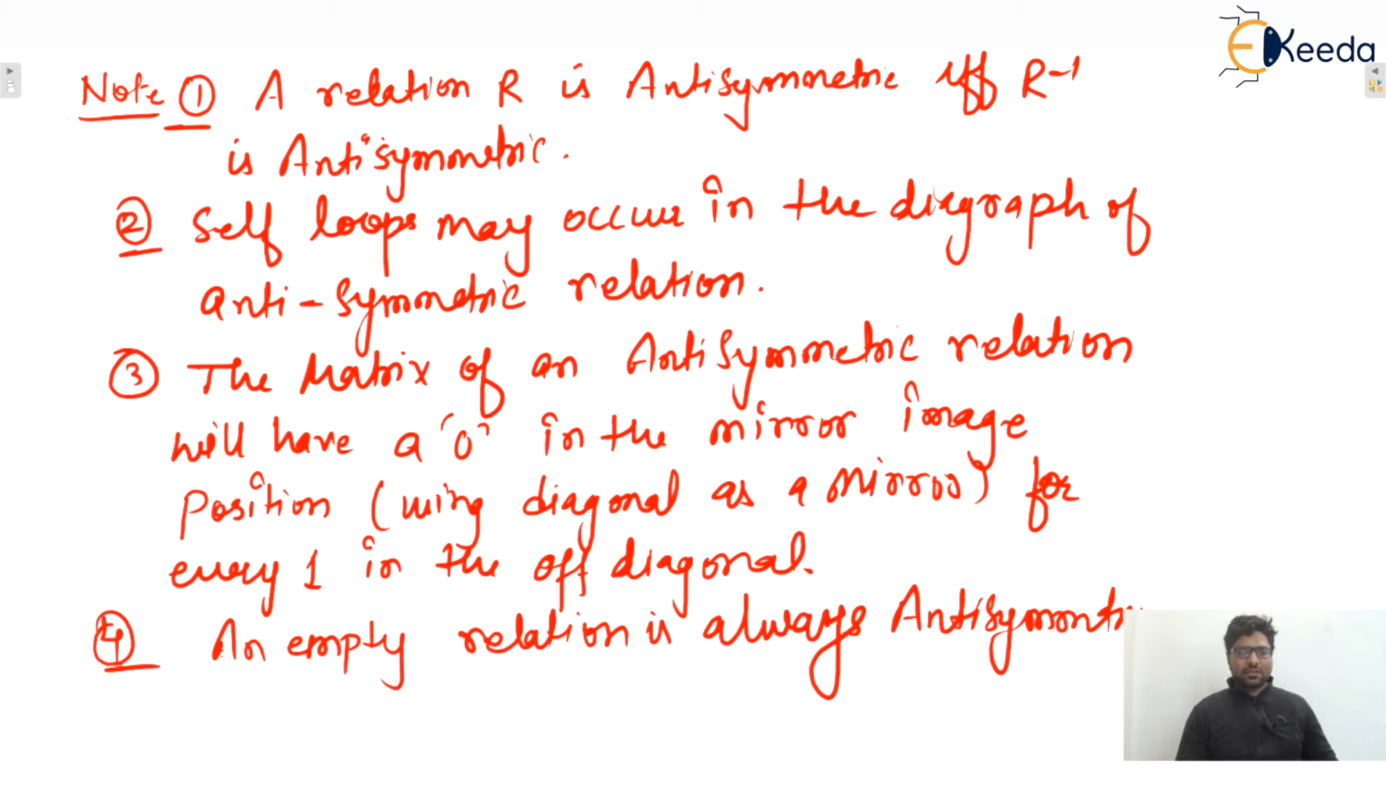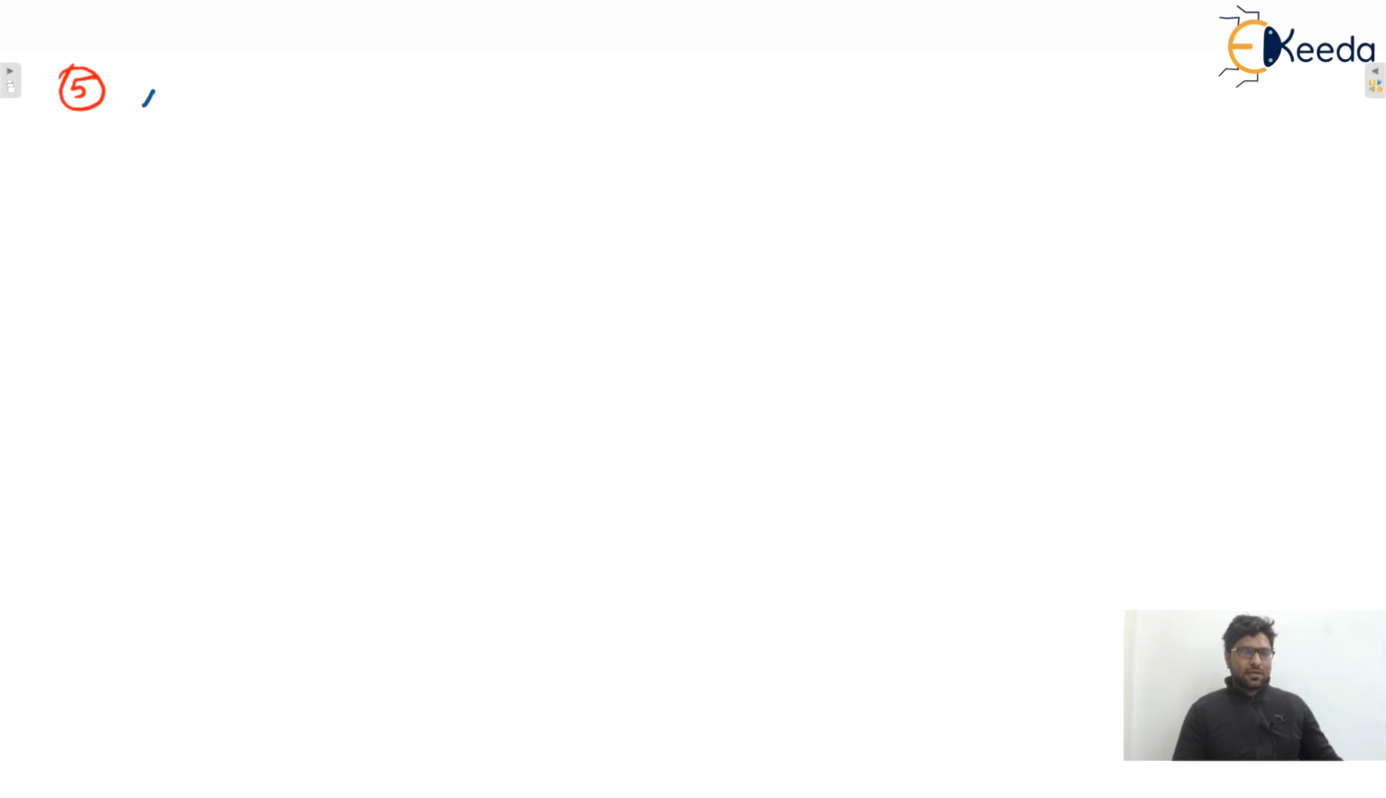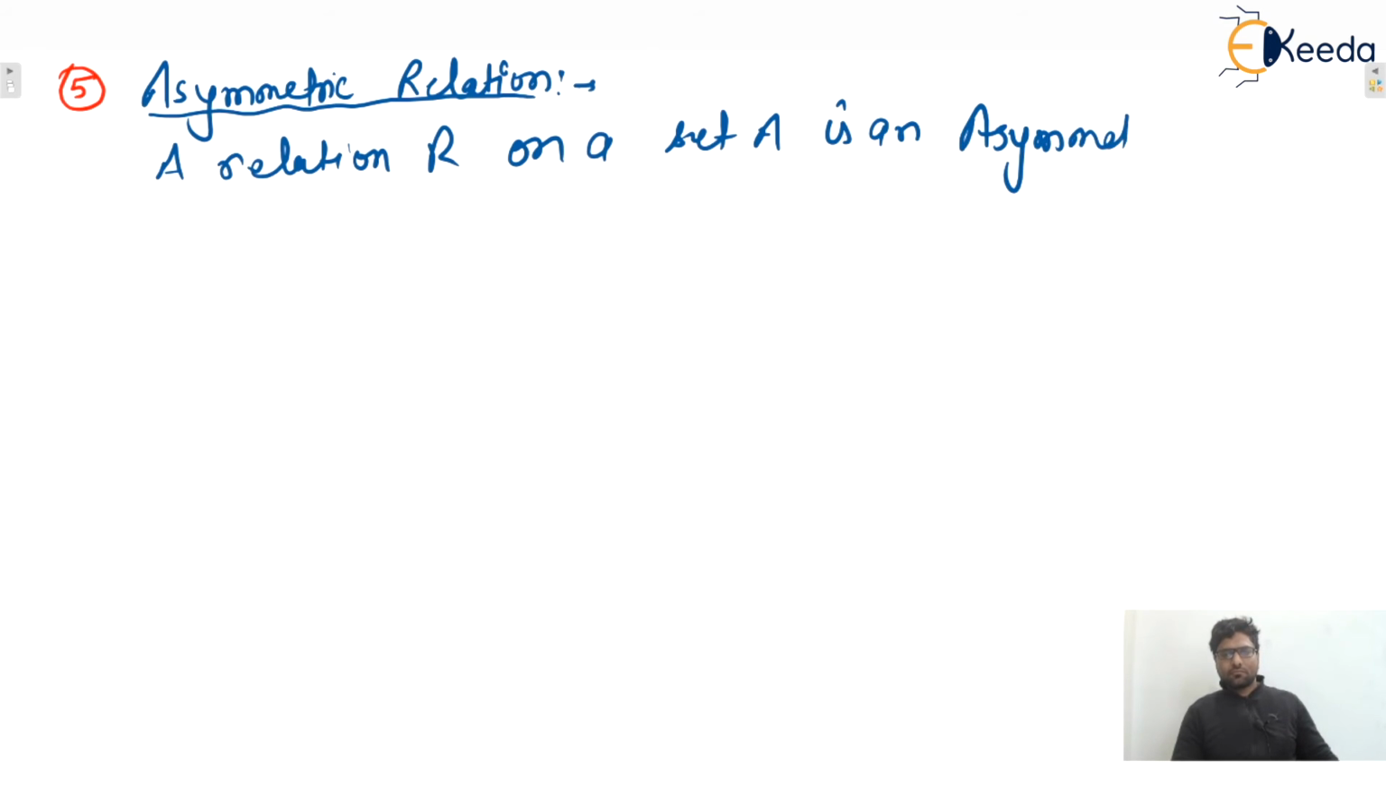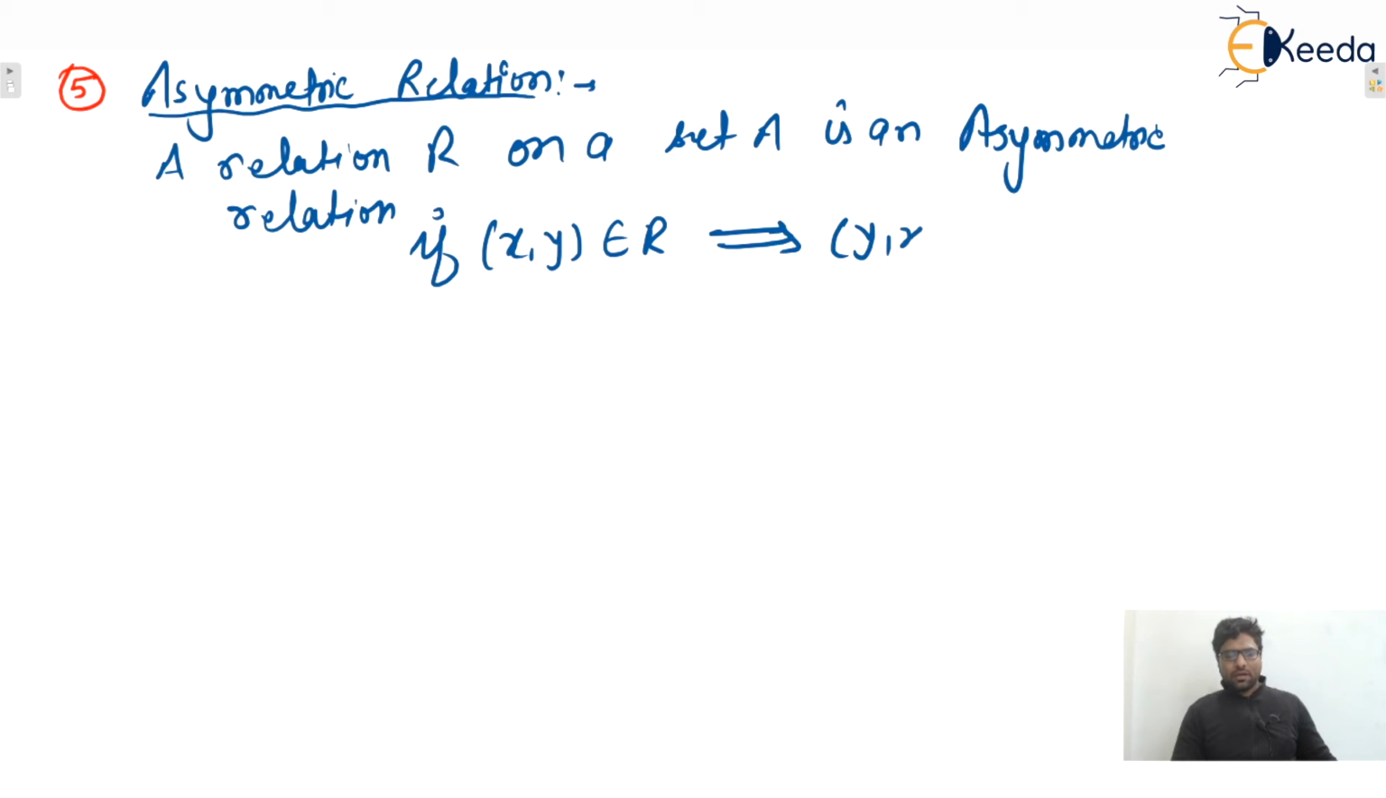So in the continuation, next one is the asymmetric relation. That is the fifth one, the asymmetric relation. A relation capital R on a set capital A is an asymmetric relation if x comma y belongs to relation R, then y comma x does not belong to relation R. That means if x comma y is present, then y comma x must not be present here.